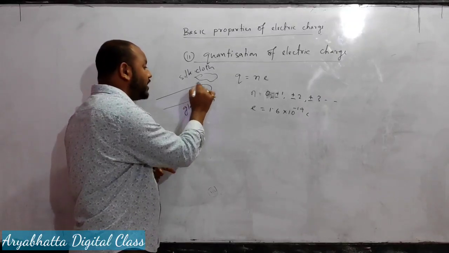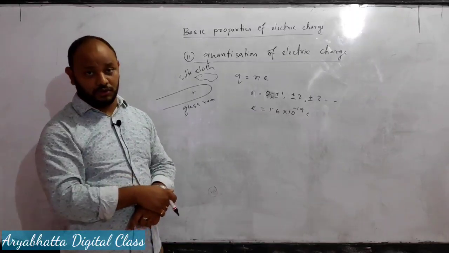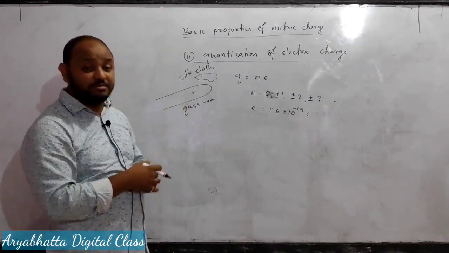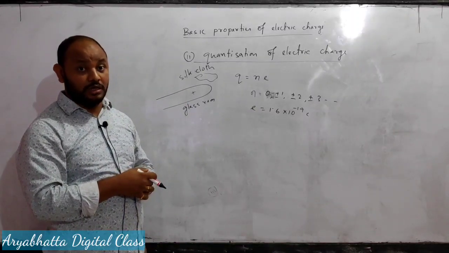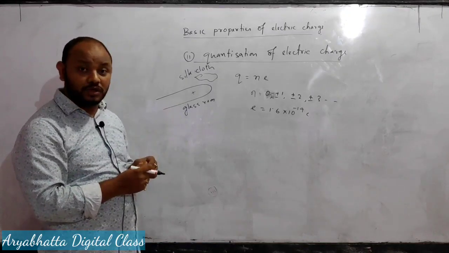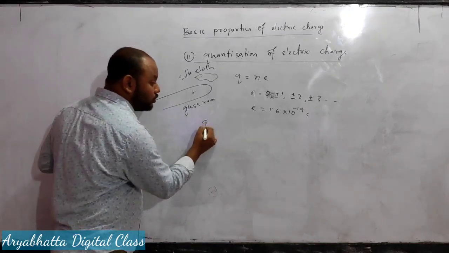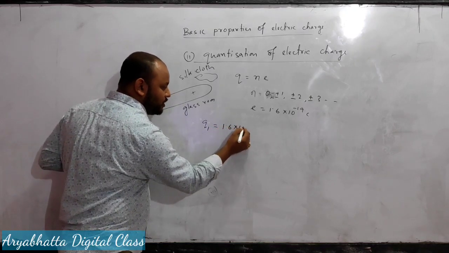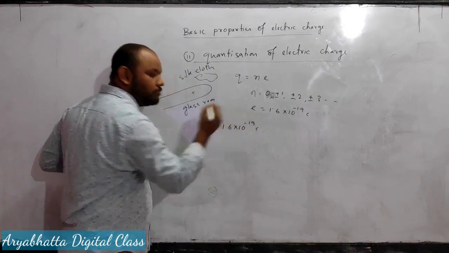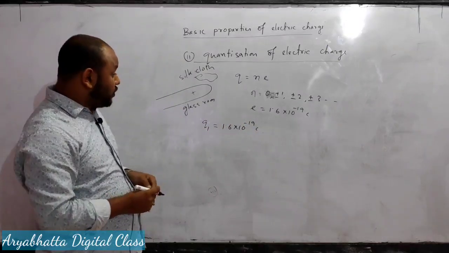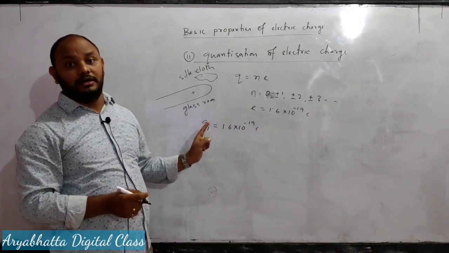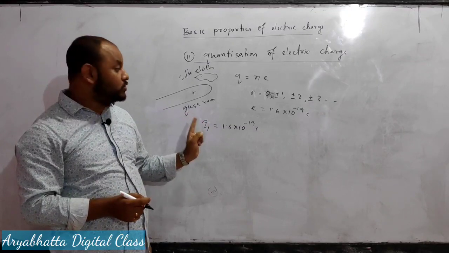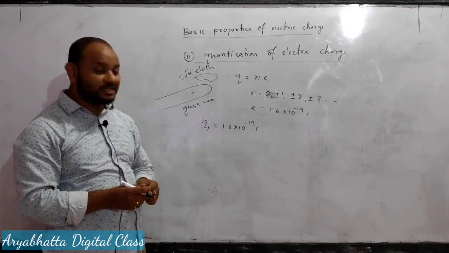The positive charge will appear on that glass rod. Suppose one positive charge appears on that glass rod, then the charge of the glass rod will be Q1 equal to 1.6 into 10 to the power minus 19 coulomb, because one proton is left alone here, and the charge of that proton is 1.6 into 10 to the power minus 19 coulomb.